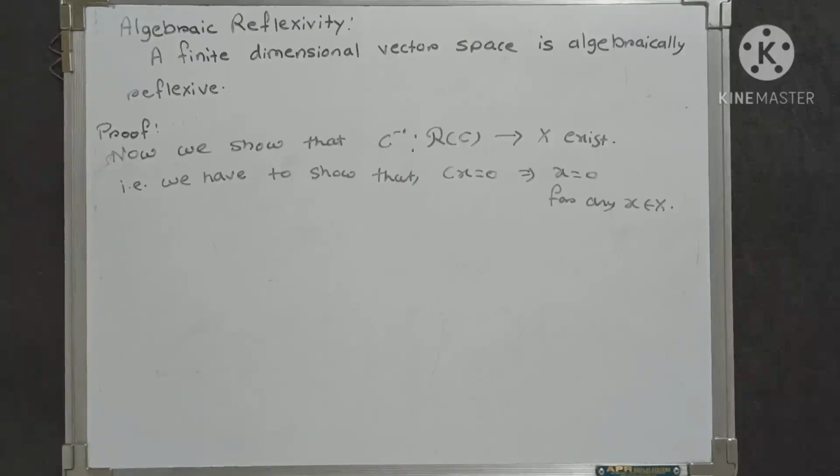So here we have to show that Cx equals 0 implies that x equals 0.